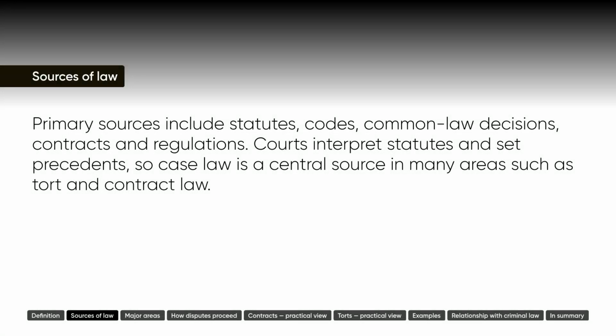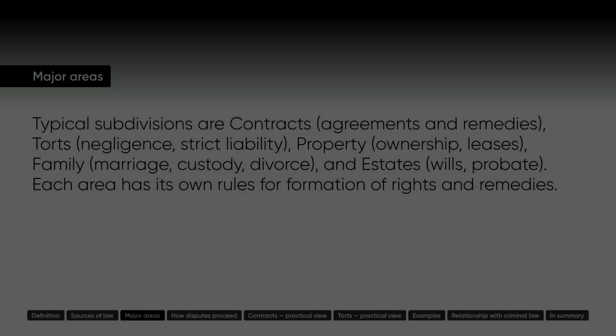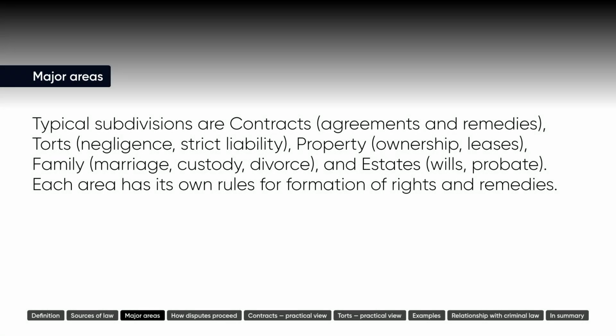Sources of law. Primary sources include statutes, codes, common law decisions, contracts, and regulations. Courts interpret statutes and set precedents, so case law is a central source in many areas such as tort and contract law. Major areas. Typical subdivisions are contracts: agreements and remedies; torts: negligence, strict liability; property: ownership, leases; family: marriage, custody, divorce; and estates: wills, probate. Each area has its own rules for formation of rights and remedies.